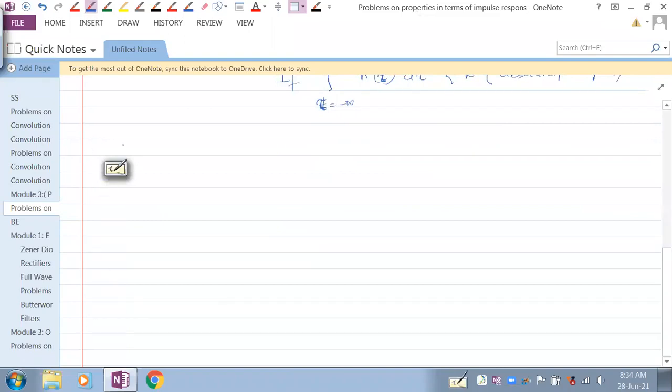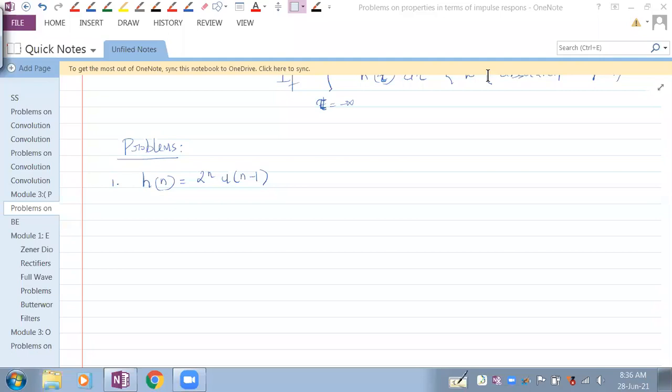Now, let's move on with the problems on this. The problems would be asked like this. Number one, h of n is given to be 2 power n u of n minus 1. This is the problem given. Now what needs to be checked, they are saying, is investigate. Let me just give you the problem statement. Everybody just take the problem statement. They want us to investigate the two properties. So how this problem statement goes, we shall see that.